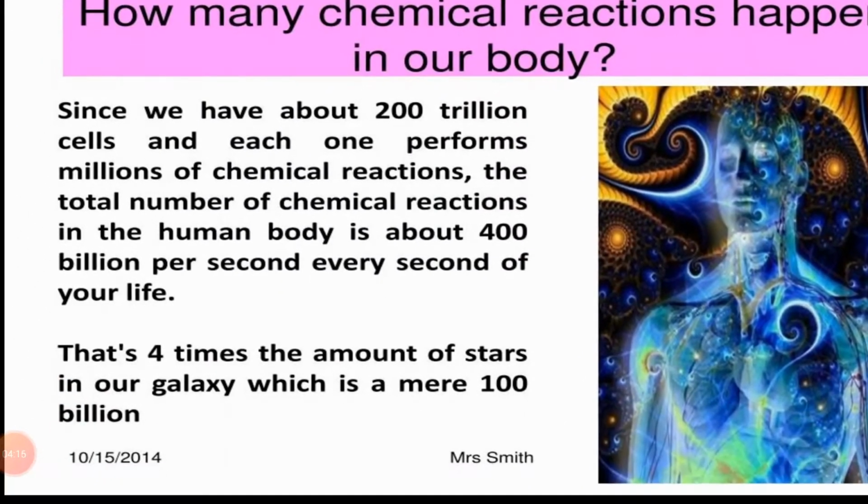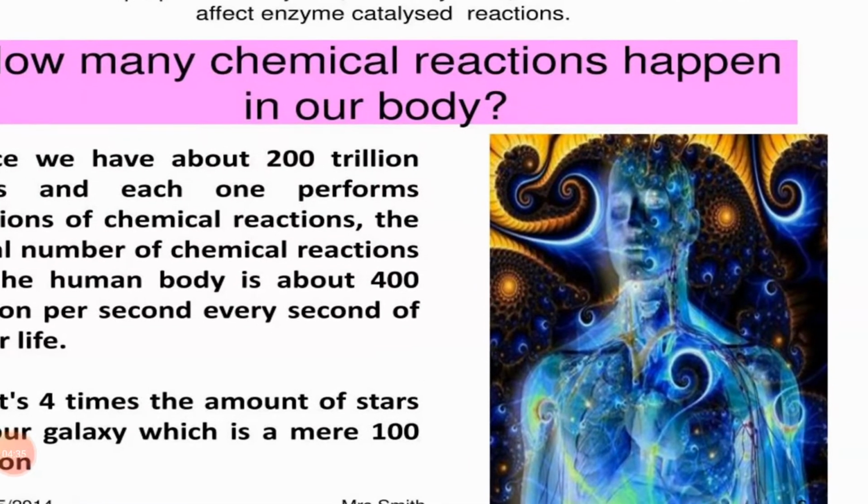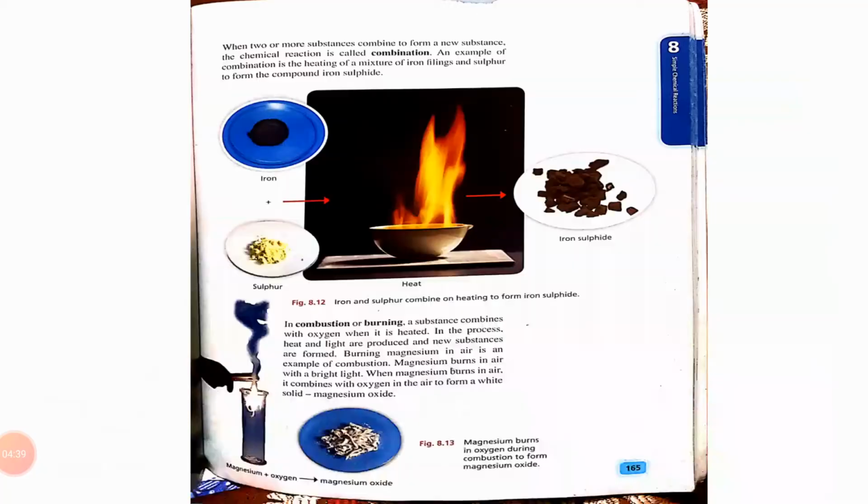We can't imagine how much blessed we are, how much blessing of Allah subhanahu wa ta'ala on us. That's 4 times the amount of stars in our galaxy, which is a mere 100 billion. Okay, this is the importance of chemical reactions which take place in our body.